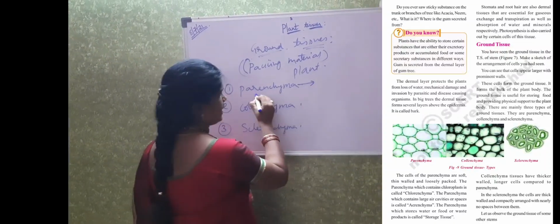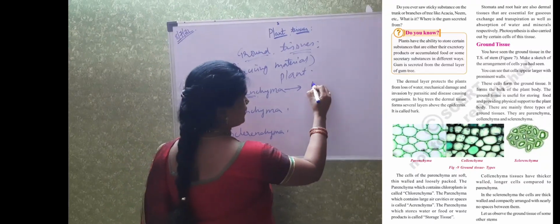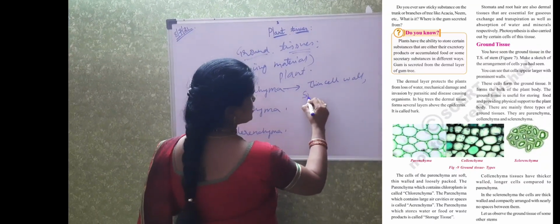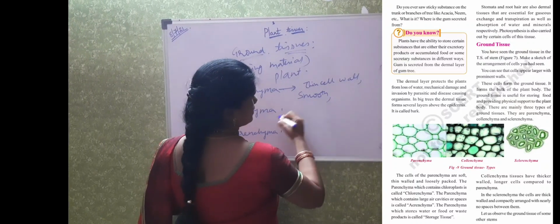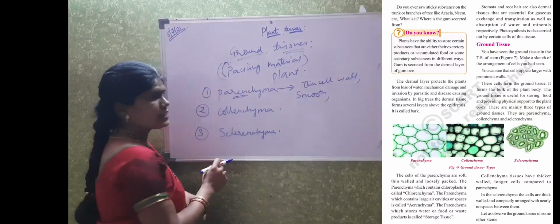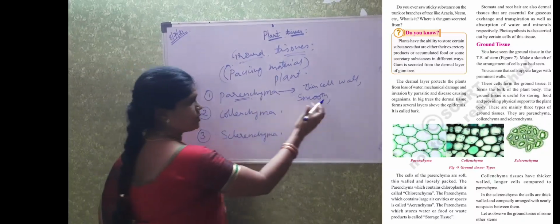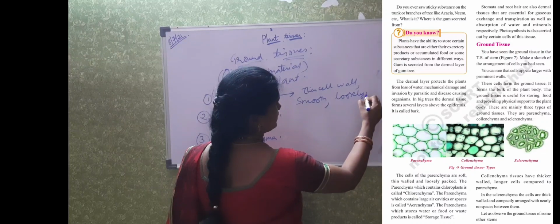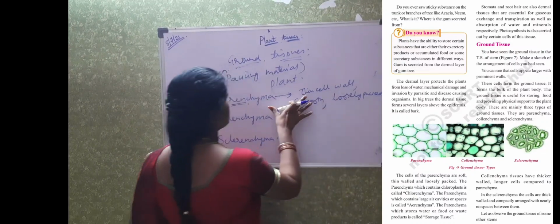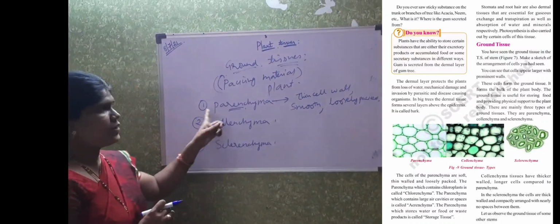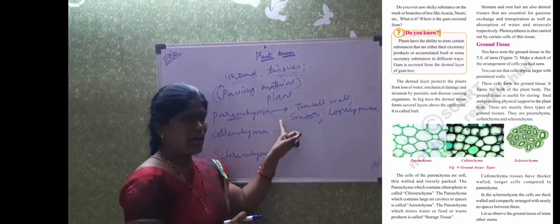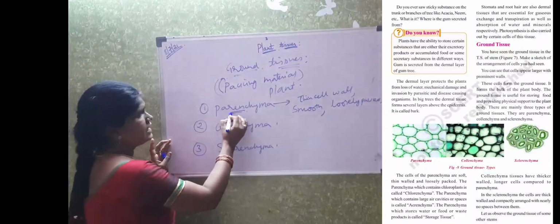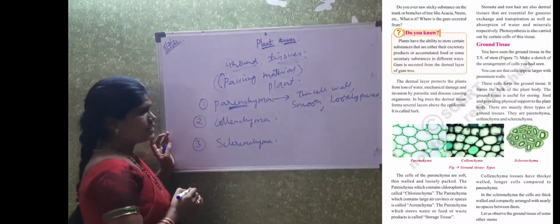In parenchyma the cells have a thin cell wall and they are very smooth cells. The cells have a very thin cell wall, are very smooth, and are loosely packed. The layer of ground tissue cells with a very thin cell wall, smooth and loosely packed cells, is nothing but the parenchyma tissue.